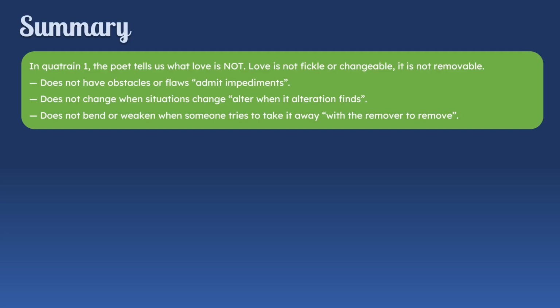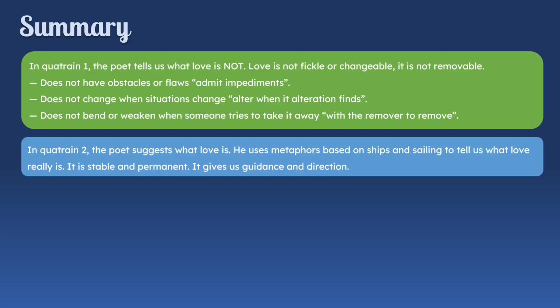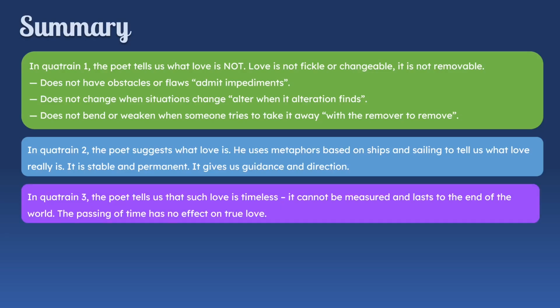So in quatrain 1, he tells us what love is not, and now in quatrain 2, he tells us what it is. He uses metaphors based on ships and sailing to tell us what love really is. He says it is stable and it is permanent. It gives us guidance and direction. In quatrain 3, the poet tells us that true love is timeless.